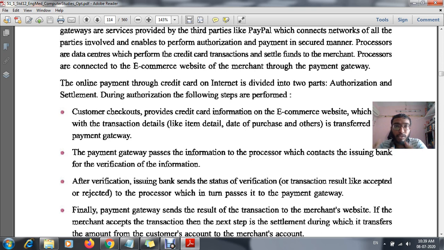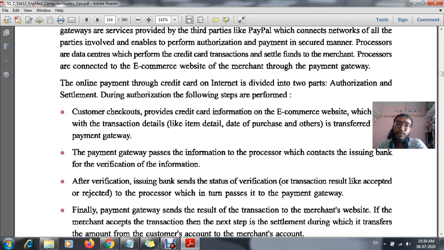After they come to know that yes, this is a valid card, they will be checking the item details. Suppose, as I told you before, my card has a facility of up to 50,000, that means only up to 50,000 I can purchase anything. Okay, I have a credit facility of 50,000, so within that 50,000 only I can buy anything. If I am using more than 50,000, that means 51,000, 52,000, 1 lakh purchasing I am doing, that won't be provided by the bank.